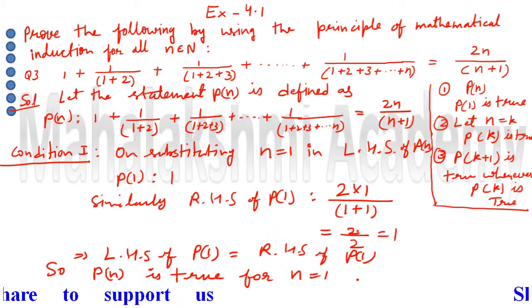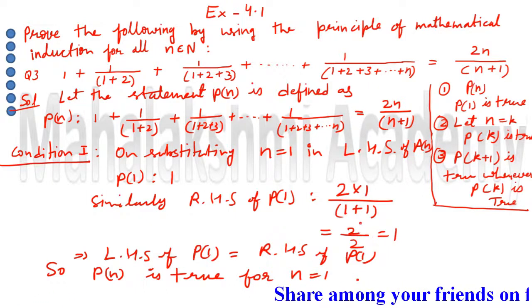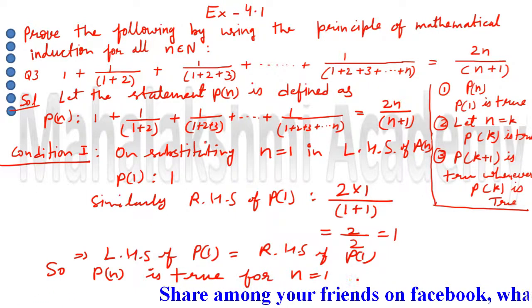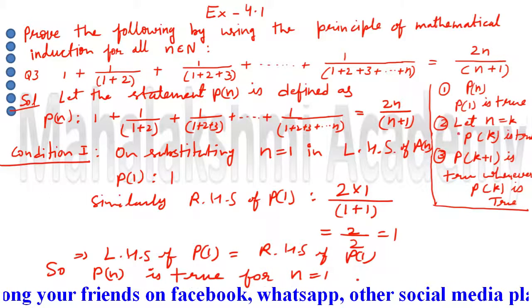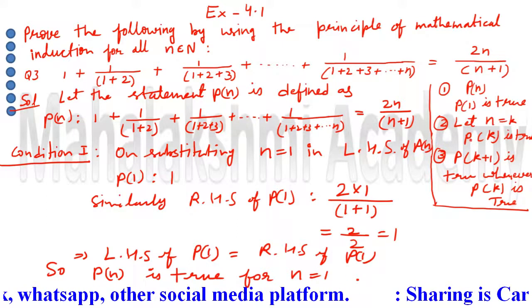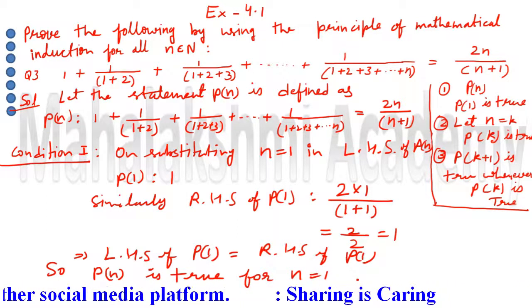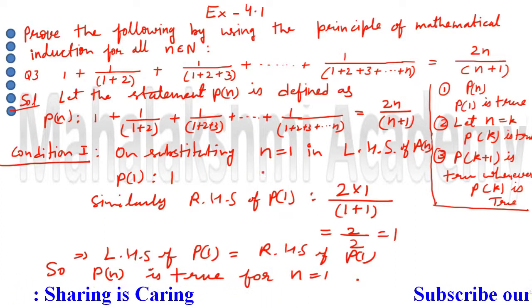Now the first condition is satisfied successfully, so we move to the second condition. What is our second condition? Assumption. We have to assume for n equal to k, Pk is true. So we move to the second condition now.